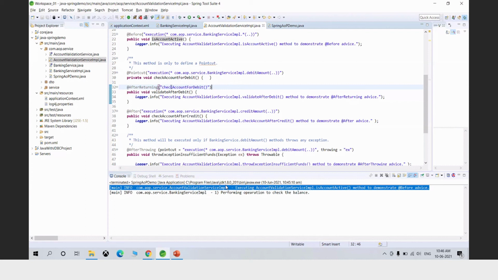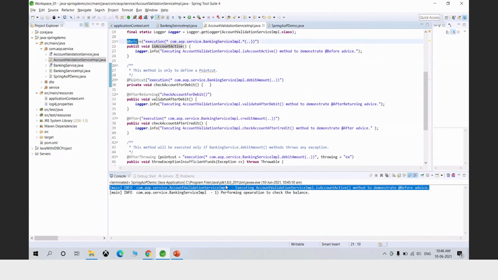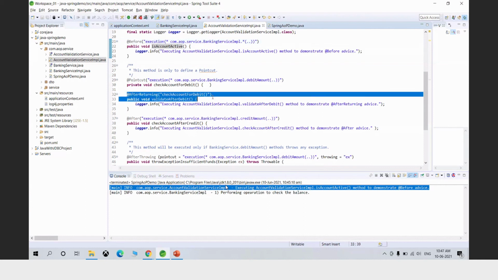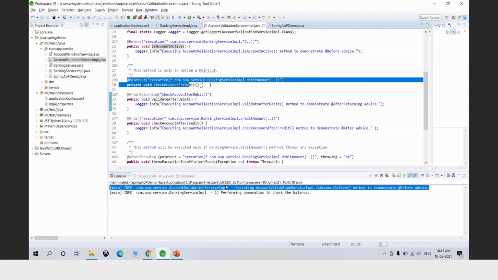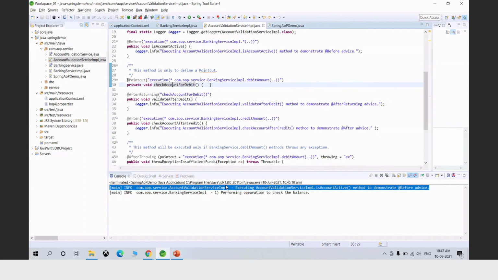So this is another way where you can define a point cut. Say for example, here you can see advice and the point cut definition is at a single place, whereas here only advice is defined and point cut is defined at a different place. So advantage of this is if you want to use this point cut at multiple places, you can define it at a single place and use that. So instead of copying and pasting for the multiple advices, you can just have it in a single place.